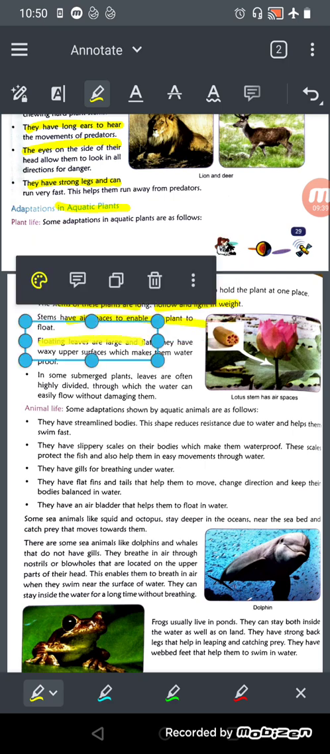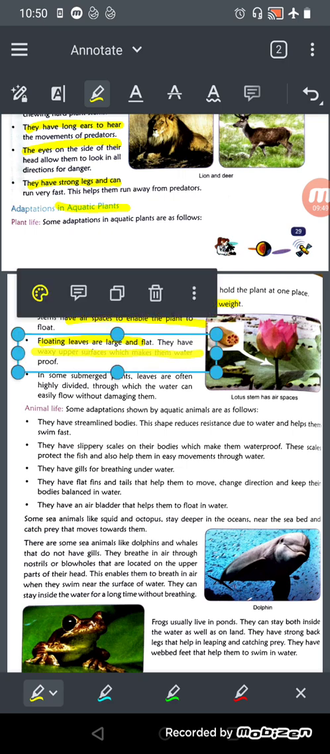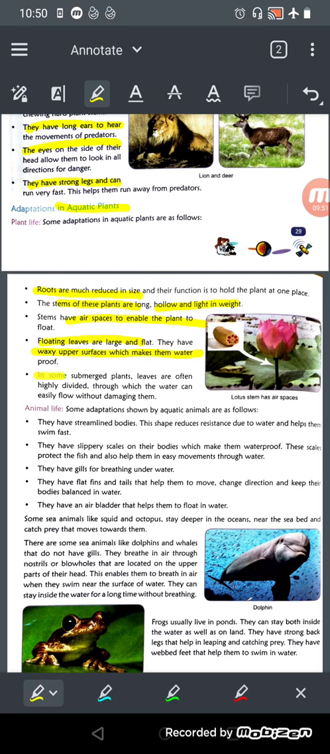They have flat leaves. Generally, you will see that the leaves of aquatic plants are quite flat. They have a waxy upper surface which makes them waterproof, right? In some submerged plants, which are inside the water, leaves are often highly divided, through which the water can easily flow without damaging them, right?